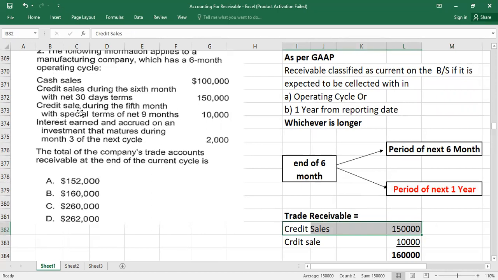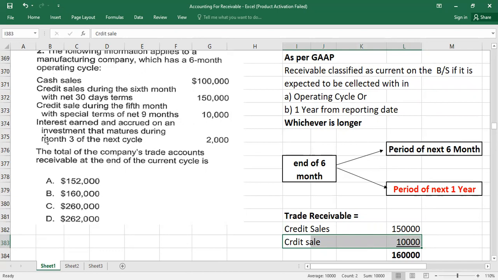Then you have credit sales during the fifth month with special terms of 9 months. So you made a sale in the fifth month, but this will be collected within 9 months. It means it will be collected within a year. When you sit at the end of 6 months and see which amount you will collect within 1 year, this is going to be collected within 9 months. So it is within the 1 year, so it should also be classified as trade receivables.